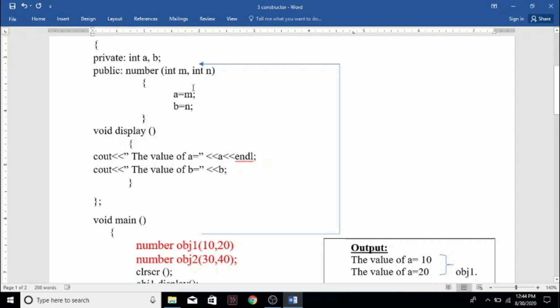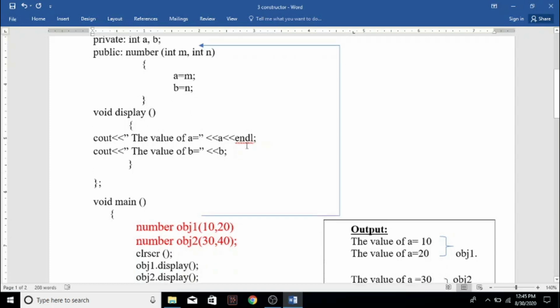Okay, so why is this parameterized constructor used? Sometimes in the program, a and b can be used with 10 and 20 first. Then after some calculation, if you want to give different values for a and b, we can use another object and pass these different values to the variables a and b in the program. Okay, that is what this parameterized constructor is used for in the program.